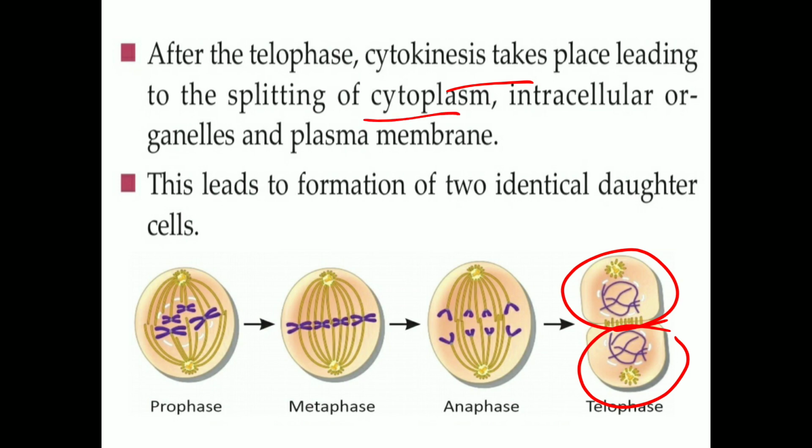The splitting of the cytoplasm takes place. Intracellular organelles will divide, and the plasma membrane will divide, leading to formation of two identical daughter cells.